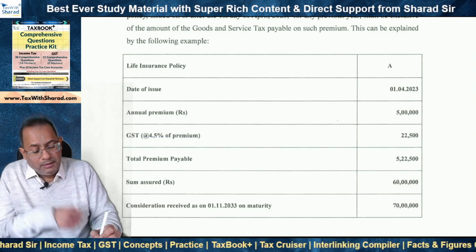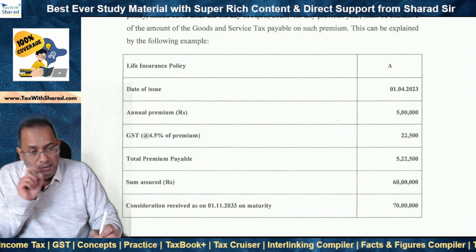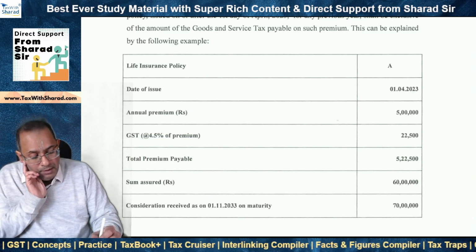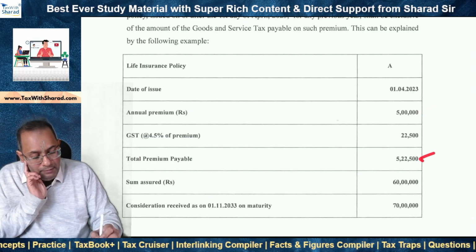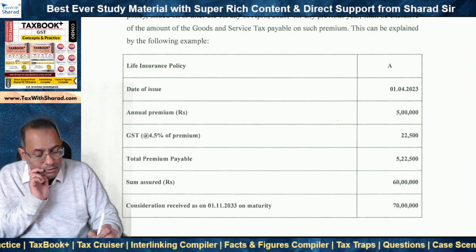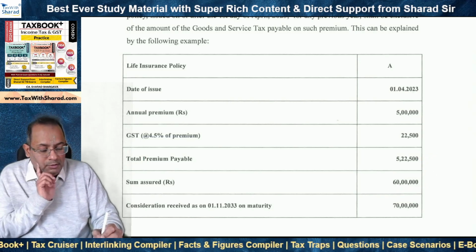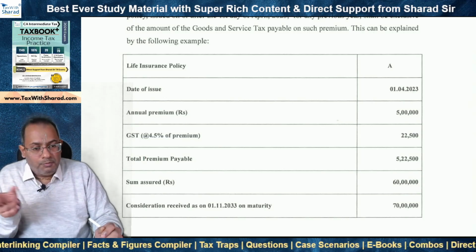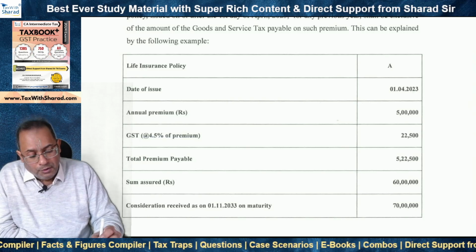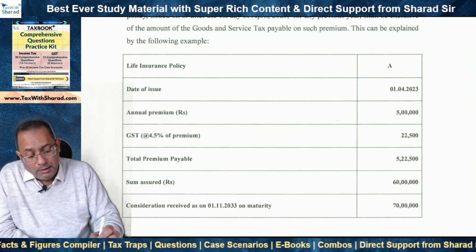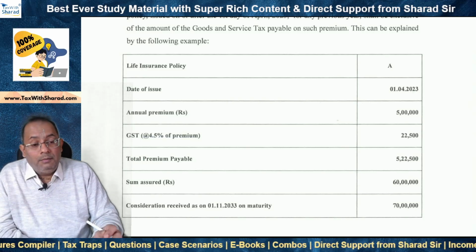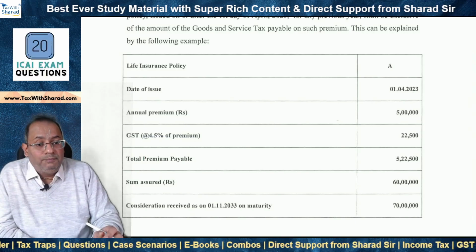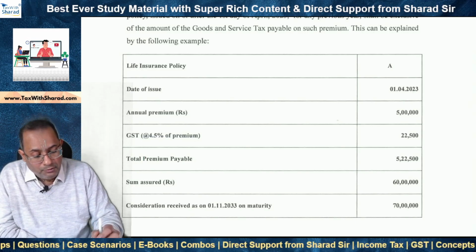Now in this case, serial number 1 of our condition on excess premium policy is not getting satisfied, because whether it be 5 lakh rupees or 5 lakh 22,500 rupees, it is not exceeding 10% of 60 lakh. So that is not met. Now coming to serial number 2, which pertains to the recently amended provision, the policy will be exempt under 10(10D) if the premium does not exceed 5 lakh rupees.